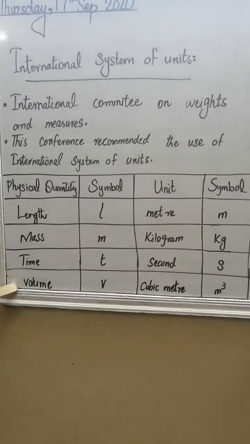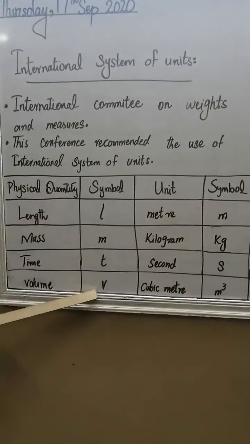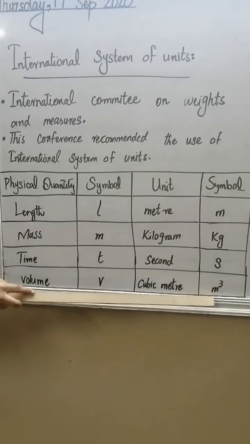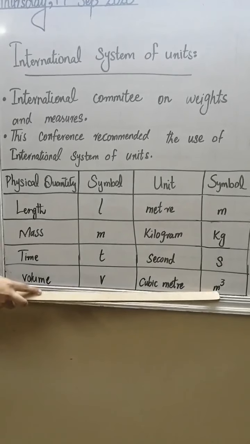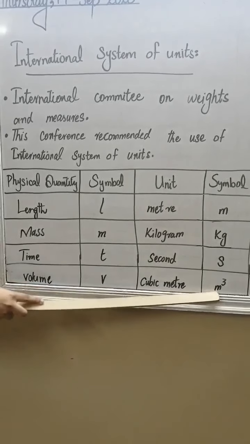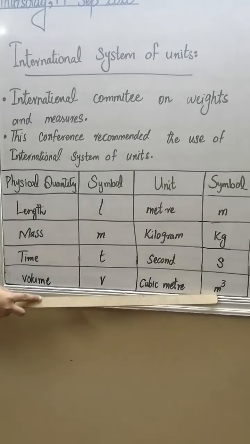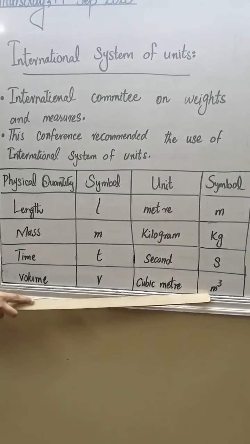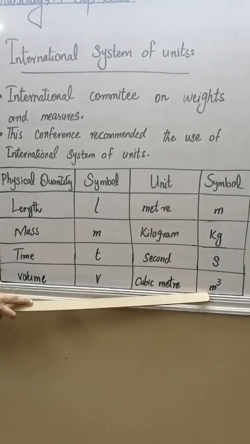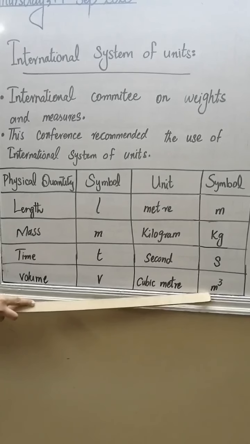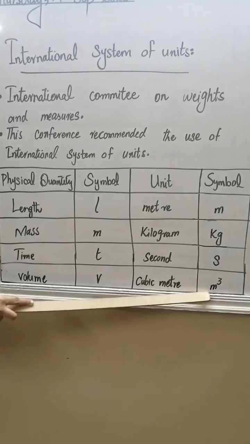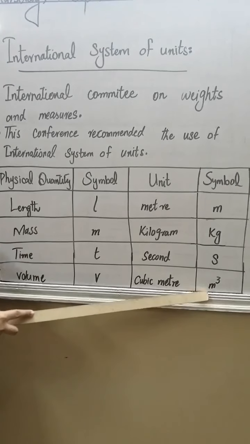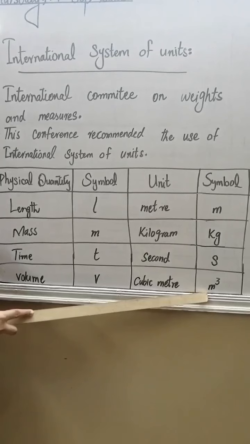Next physical quantity is volume, whose symbol is V and its unit is cubic meter, whose symbol is m³. A practical unit of volume is the liter. Mostly the liter is used for measuring the volume of liquids such as milk, petrol, cooking oil. It is one thousandth part of a cubic meter. Therefore, 1 meter cube is equal to 1000 liter, and 1 liter is equal to 1000 milliliter, which is equal to 1000 cubic centimeter.